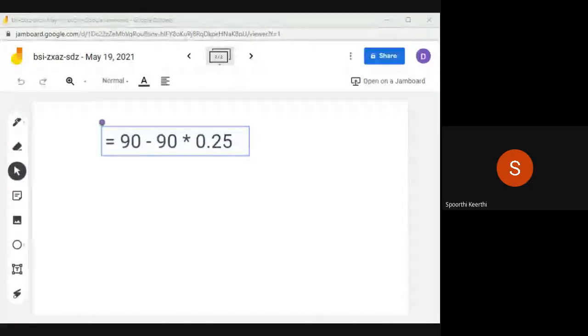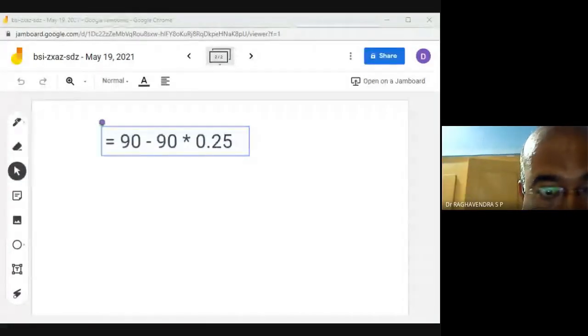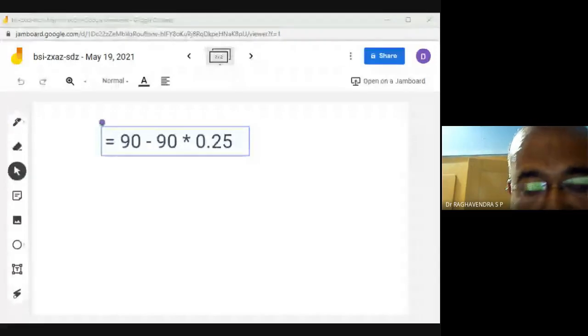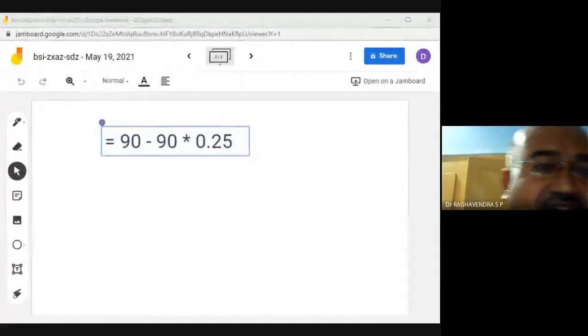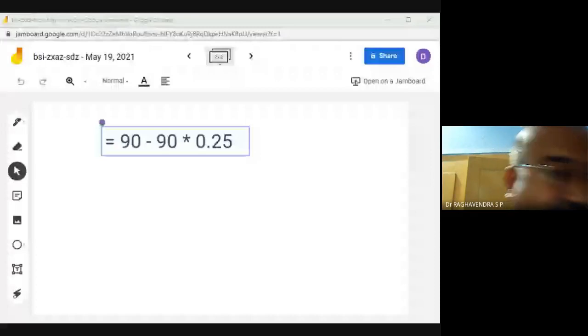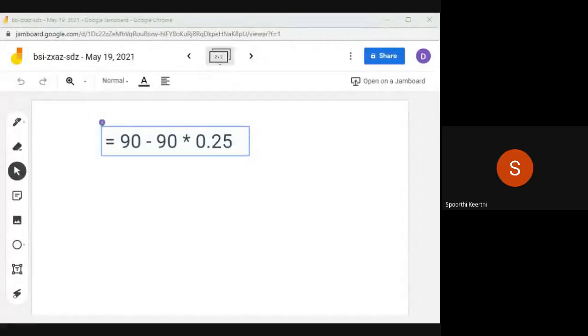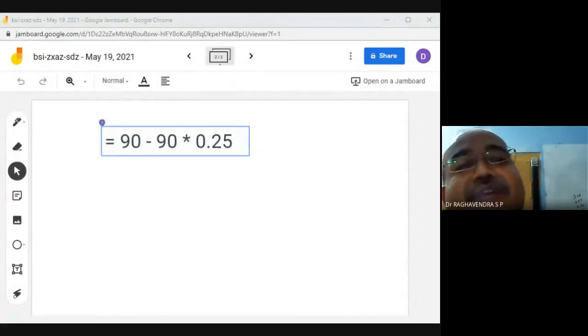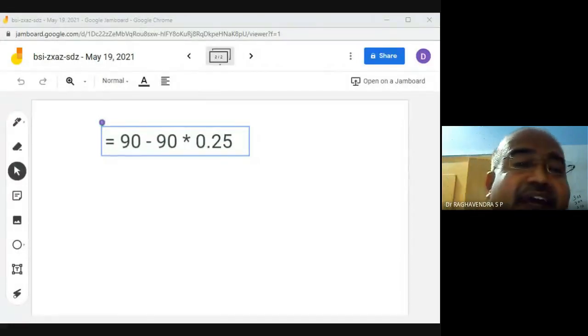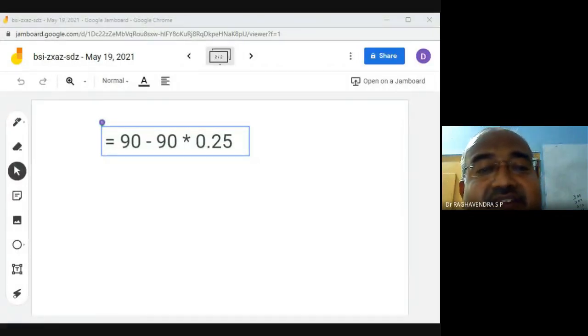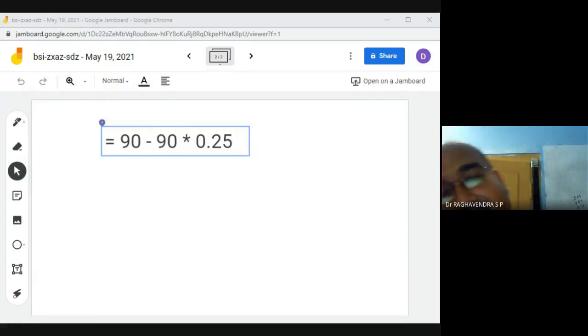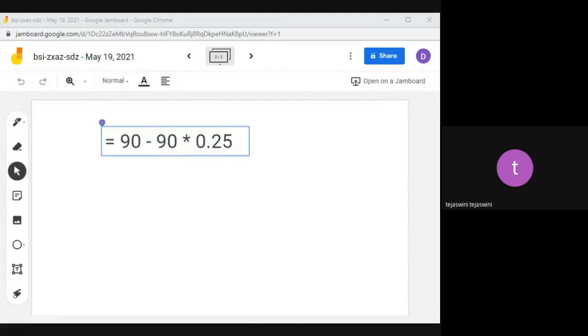22.5. Next, if you deduct 22.5 from 90, you are going to get 67.5. Okay. So the actual price is 90. After reducing the discount of 25%, you have to pay 67.5 rupees. Got it? Yes, sir.